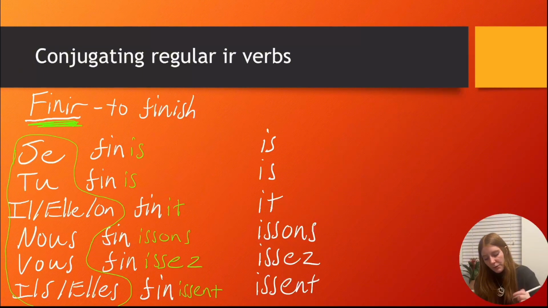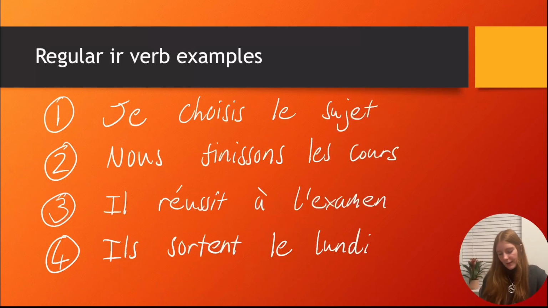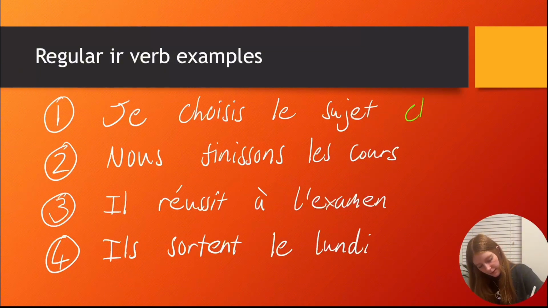So, now we've got conjugation of IR verbs. Let's look at some more examples. So, here we've got je choisis le sujet. What we're doing again is we're taking choisir, we're getting rid of the ending, the IR, and we're adding the ending, which is IS.